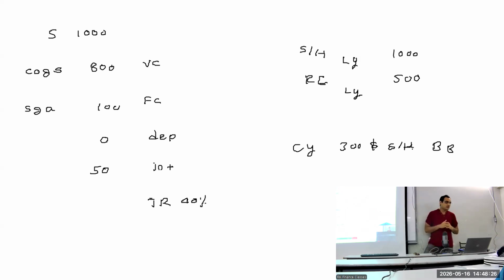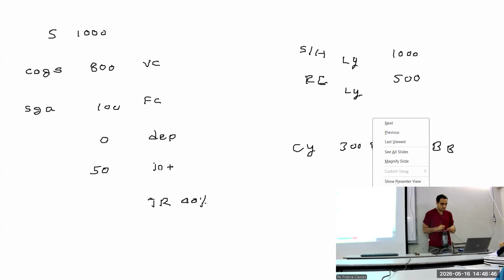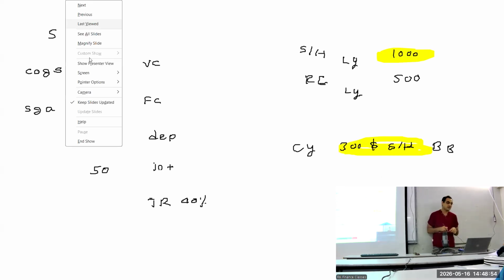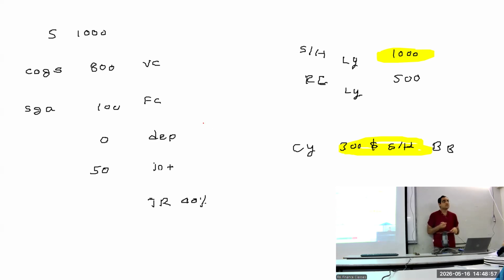तूने क्या मिस्टेक किया विनम्र कि मैंने बोला शेयर कैपिटल हैज बीन बॉट बैक, तो द शेयर कैपिटल विल गो डाउन. तूने प्लस किया, माइनस करना था. तो इन द करंट ईयर शेयर्स वर बॉट बैक. So I bought back the share. So the share capital is gonna go down. So this 1000, because of this buyback, is gonna become 700. So share capital will become 700 now. So issuance of shares will increase the share capital. Buyback of shares will reduce the share capital. Take a note of this.